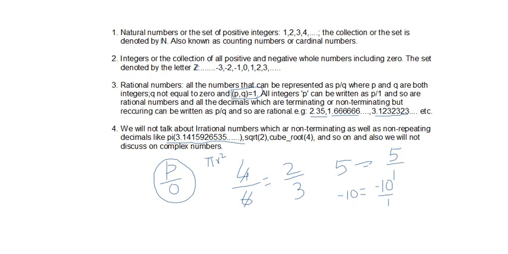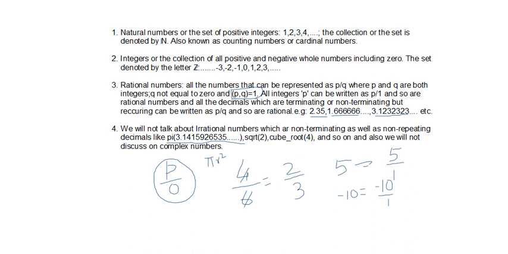But pi is an irrational number. That means it does not end after the decimal, and there is no repetition of digits, so we cannot catch a pattern after the decimal, and therefore it cannot be represented in the form of p over q. So it's like 3.141592655 and so on, and there is no end to it. But for our convenience in calculation, we take the first two decimal places and round it off to 3.14. And in some cases we take it as 22 over 7, because 22 over 7 up to the first three significant figures is 3.14.